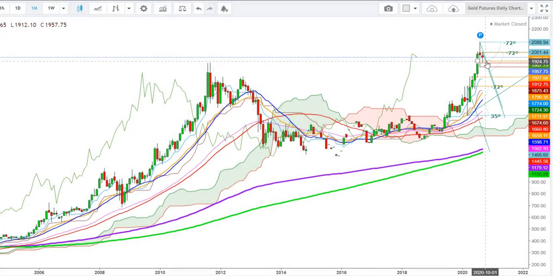So friends, here I find that if the gold futures find a sustainable move below the levels of $1924 during the upcoming week, we'll see the gold futures remain under heavy bearish pressure, despite the fact that all the moving averages in a monthly time frame look very bullish. Because here I find that the gold futures have a strong support at the levels of $1798, from where the gold futures may witness a strong bounce back. Once again, we will see the gold futures find a strong support at the levels of $1785.